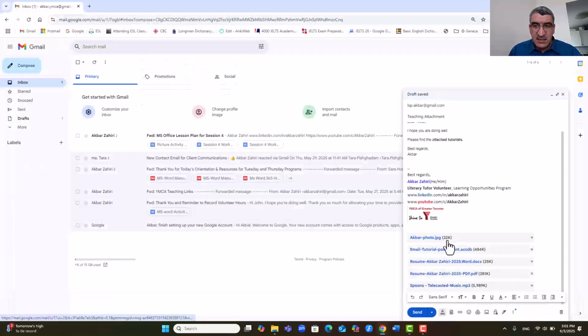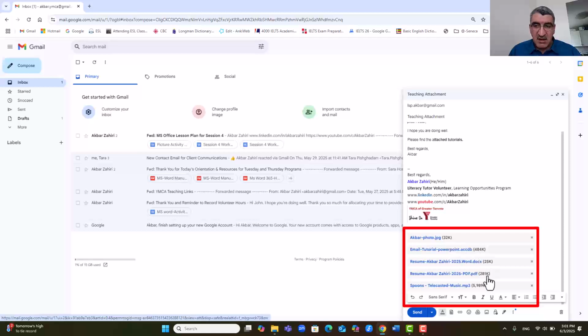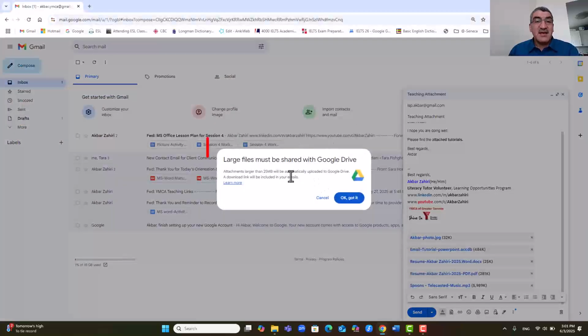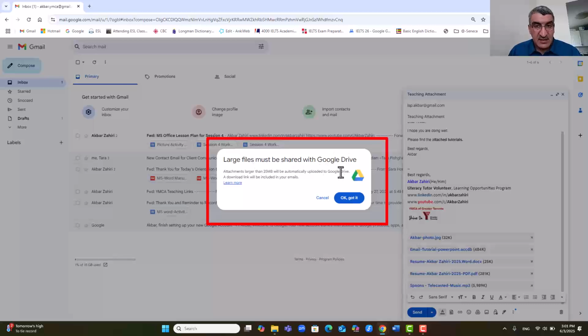Everything you see, they are kilobytes, they are small, and this is a kilobyte too. But if I want to send this video, pay attention. As I mentioned, it is more than 45 megabytes. I cannot send it. When I double click it, you see there is a warning. It's a large file, must be shared through Google Drive. If you want, I can send it, but it will be saved in your Google Drive, and then he can access it. If you want, you can access it, but I don't want to, cancel it.